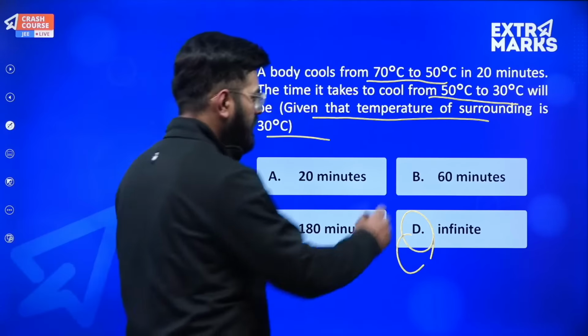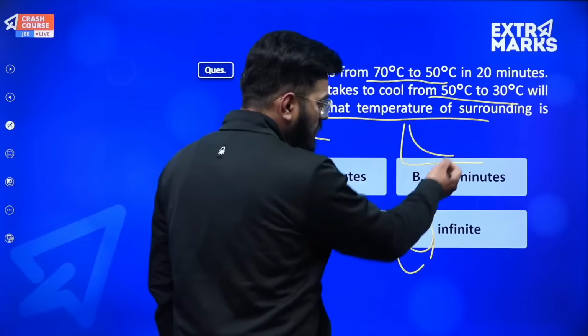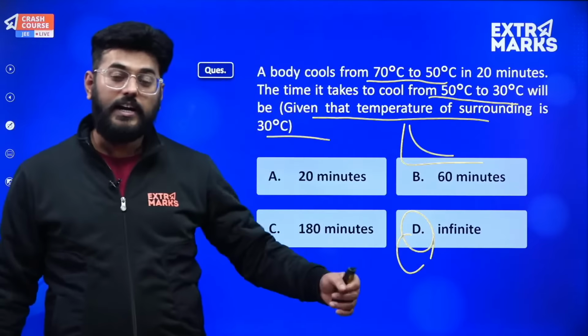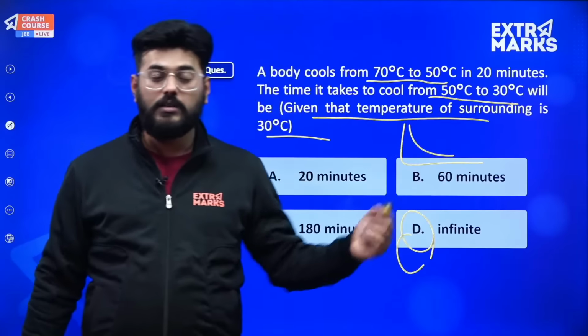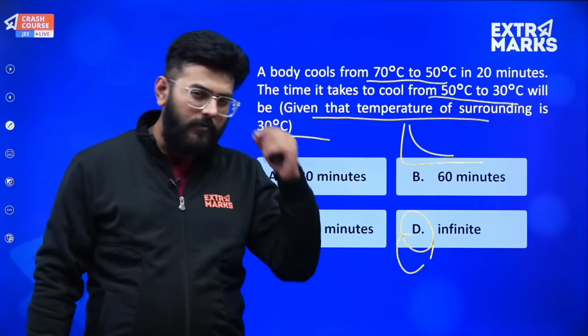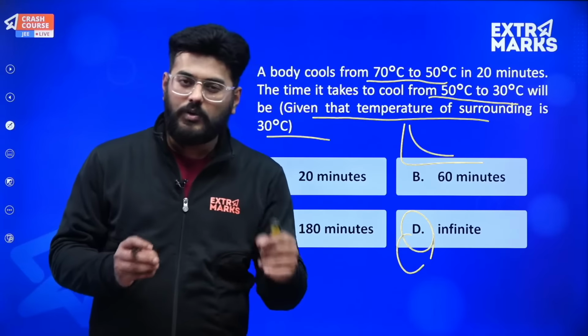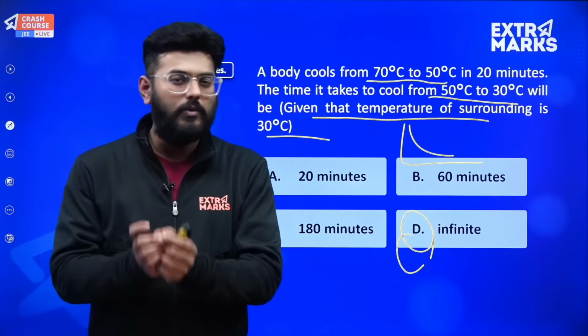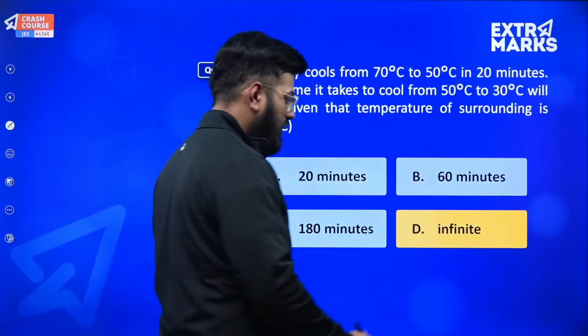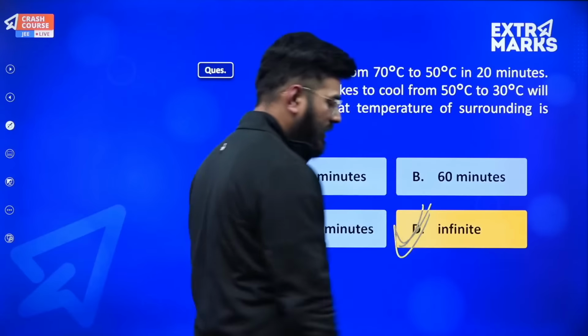The graph is like this. ये graph x axis पे touch कहाँ करेगा? Infinity पे जाके. So after an infinite amount of time the body's temperature will be equal to 30 degree centigrade, and before that point it will obviously be very close to the surrounding temperature but will not be equivalent to that. So पहले स्ट्रोक में मेरा आंसर इन्फिनिटी होना चाहिए. और क्या सही आंसर है? हाँ सर, ये बिल्कुल ही सही आंसर है, इसमें तो चेक करने की ज़रूरत ही नहीं थी.